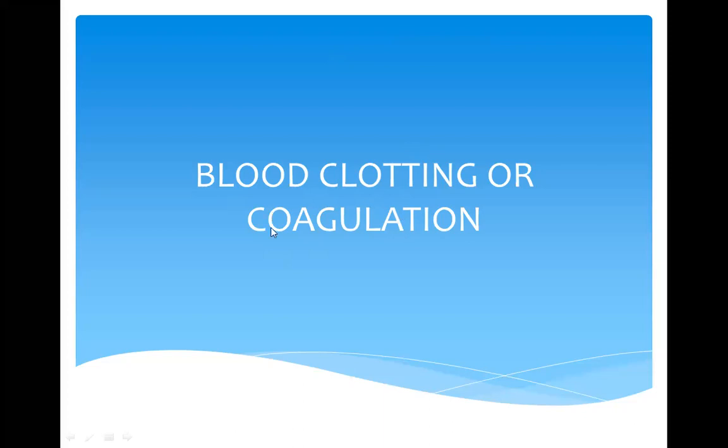Coagulation or clotting means how blood clots, how the bleeding, that means the flow of blood out of the body, stops automatically. What process happens naturally in the body? We are going to discuss this in this topic. The topic tells us exactly what the steps are and what the chemicals in our body are which are responsible for the formation of a blood clot, or for the response at the time of injury, at the time of a cut in our body.